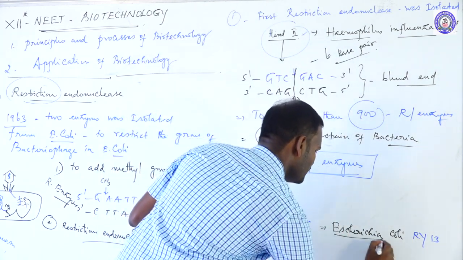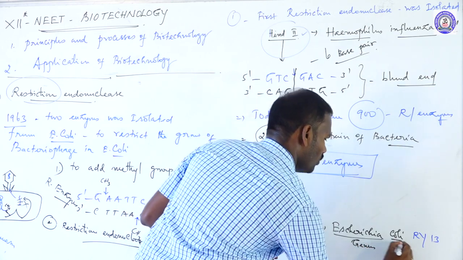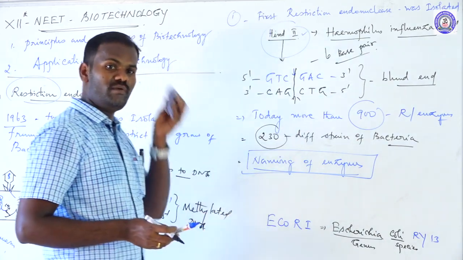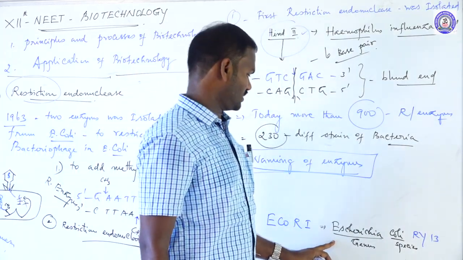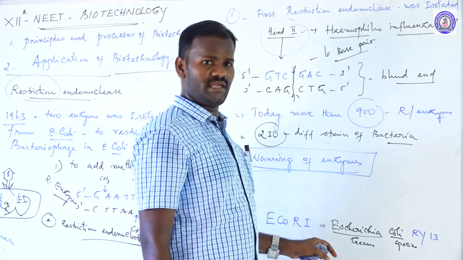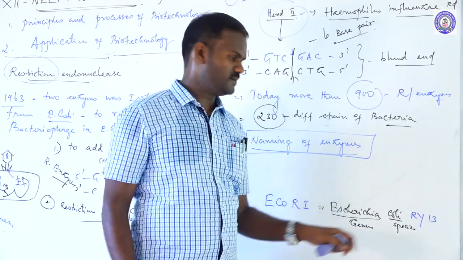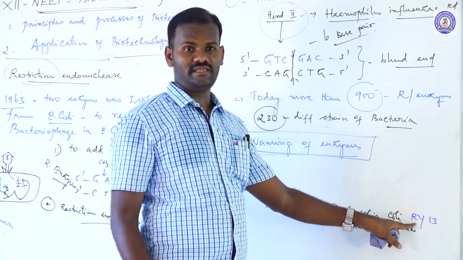Escherichia is the genus name. Coli is the species name. According to binomial nomenclature, every species is composed of two words. These are called binomial names. Escherichia is the genus name, coli is the species name. The RY denotes a different strain of bacteria.